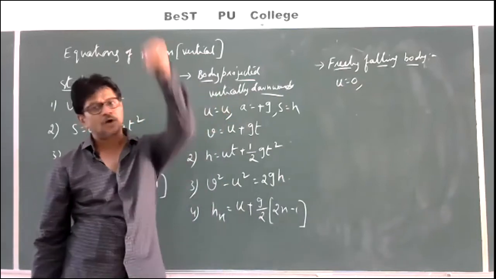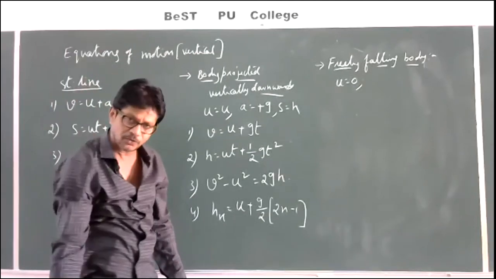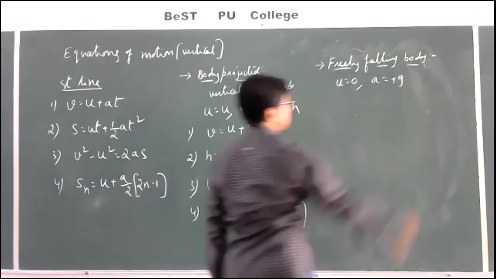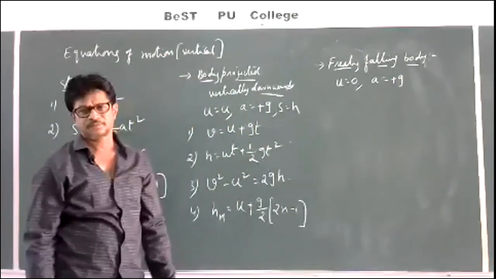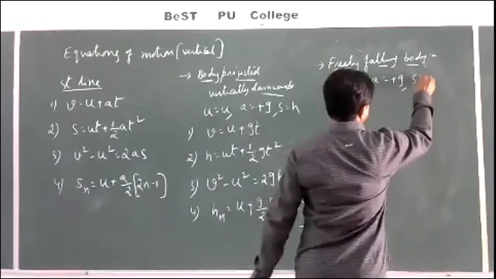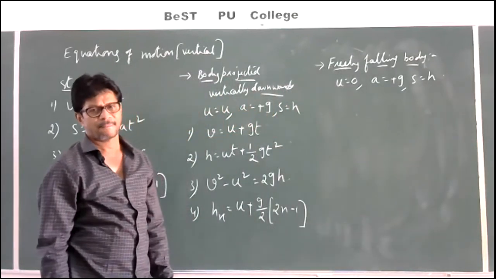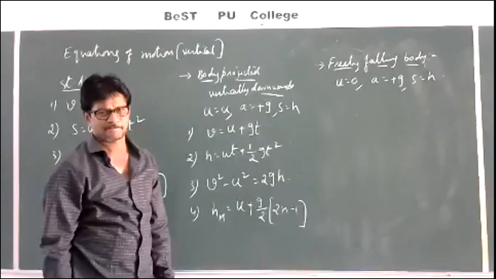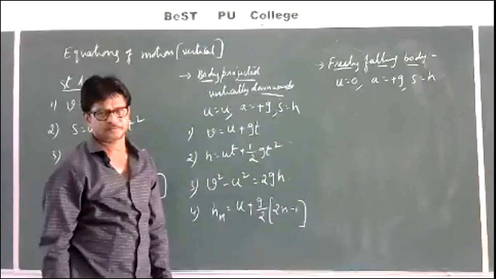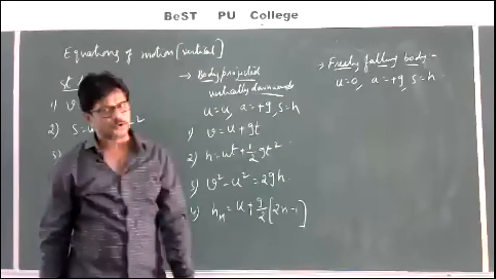Will the body move downwards or upwards once you drop a body like this? Definitely the body will move downwards. Whenever a body is moving downwards, a is equal to plus g. And as usual, s is equal to h. Then what are the equations of motion?